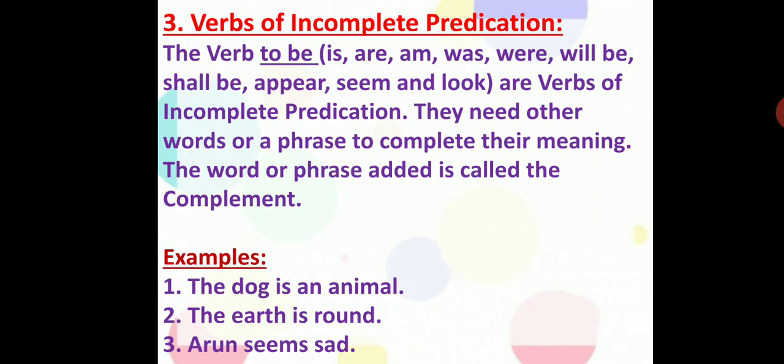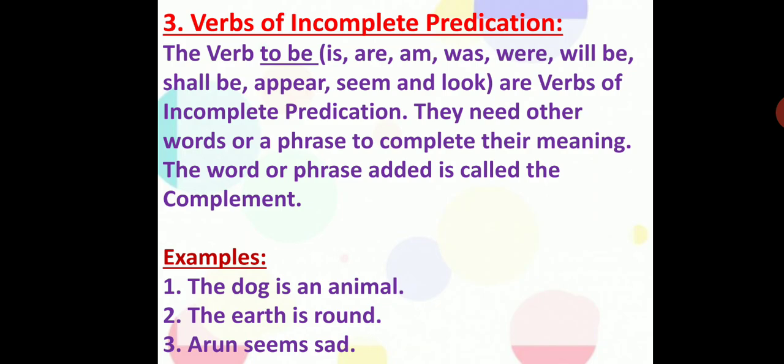Look at the next part. They need other words or a phrase to complete their meaning. The word or phrase added is called the complement. As I told you earlier, in the shortest way it is called a complement, right? Look at the example. I hope this definition is not clear to you, so I will make it clear with the help of examples.